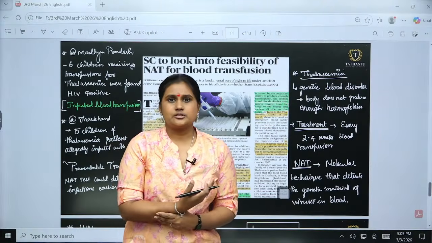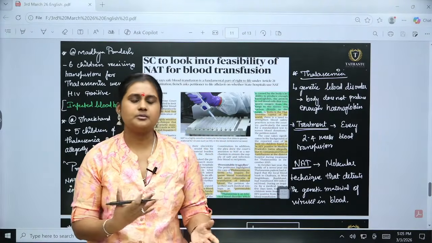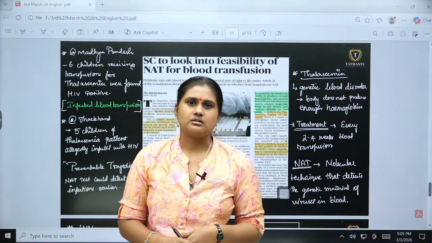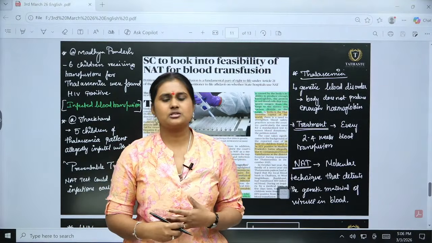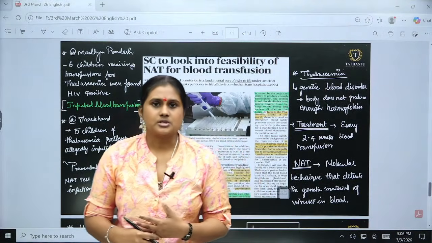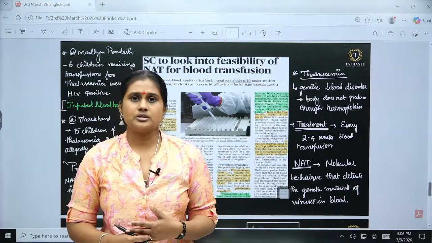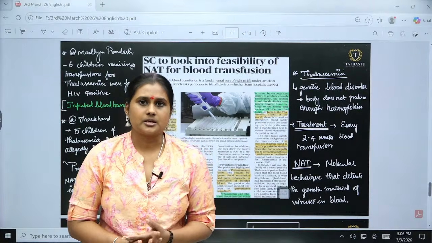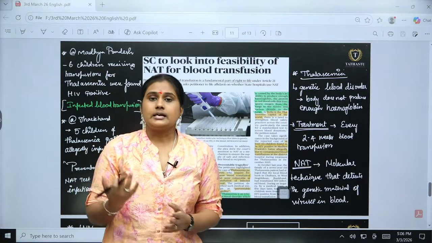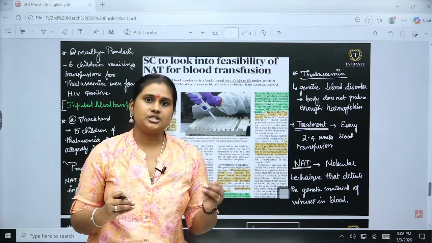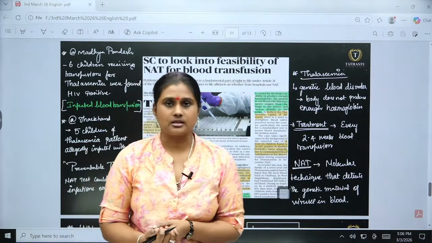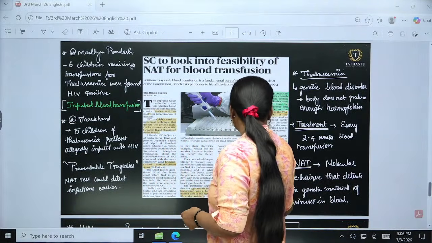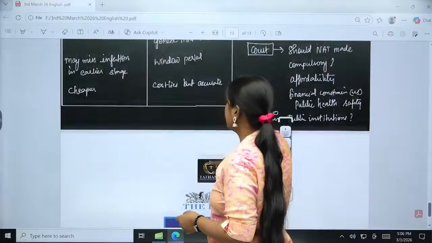In the ethics paper also you can expect questions on the role of government in public healthcare. In the essay paper also we can use it, because a lot of healthcare problems are coming, right? It is also related to public institutions, where governance and policy gaps are being addressed. So we may have an indirect, interrelated question of GS2 and GS3 in the essay and ethics papers. Keep that in mind. That's it for the day. If you have any doubt, please let me know. Otherwise, we'll be winding up for the day.